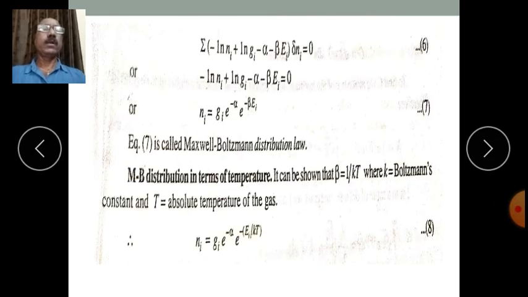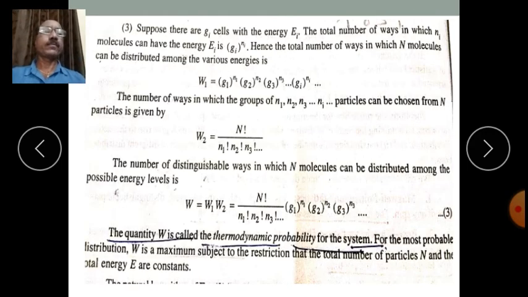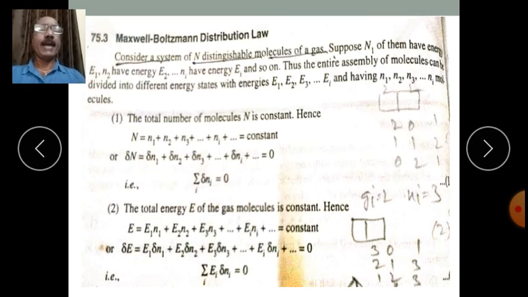Now we have multiplied equation 1 by minus alpha. What we get is minus alpha delta Ni. Then we have multiplied equation 2 by minus beta Ei delta Ni. Taking delta Ni common, the remaining is minus alpha minus beta Ei.